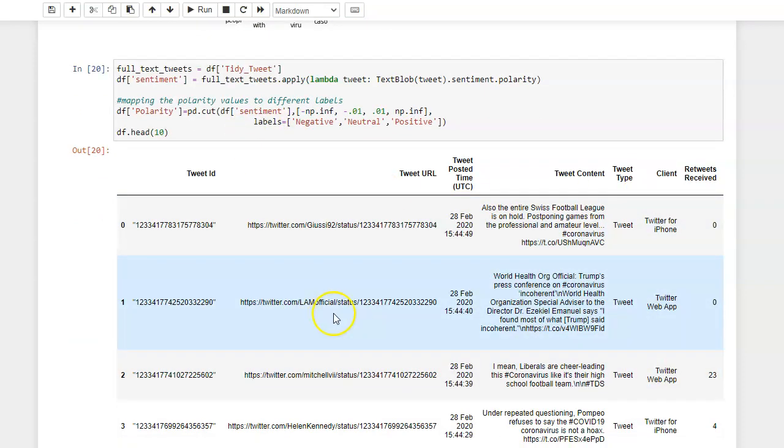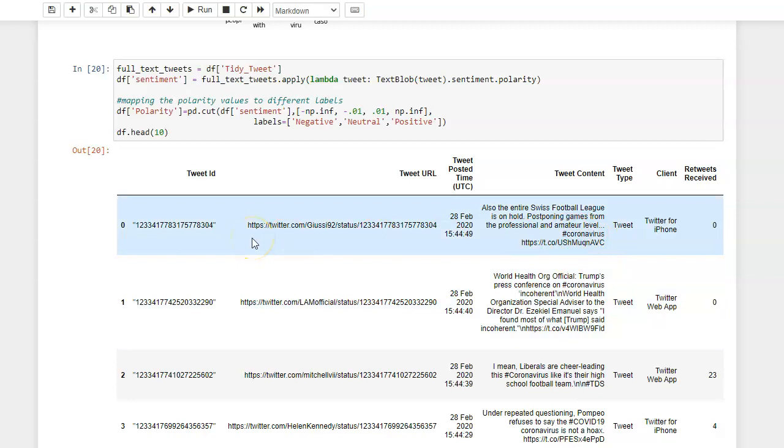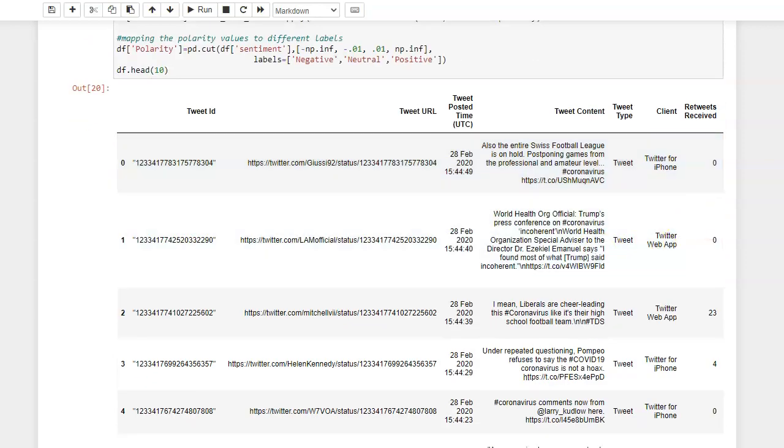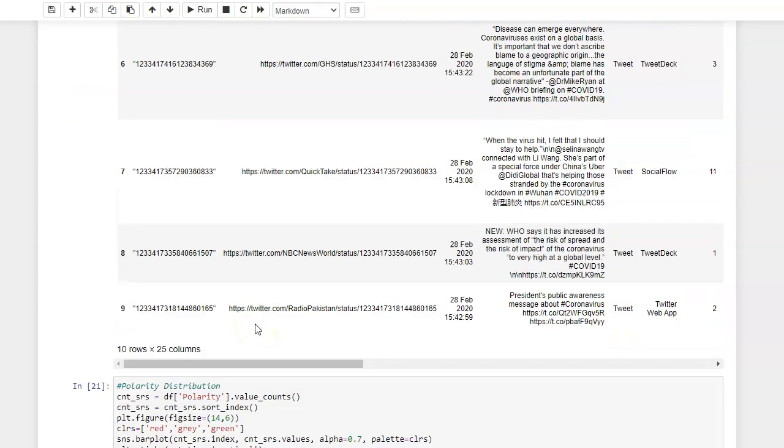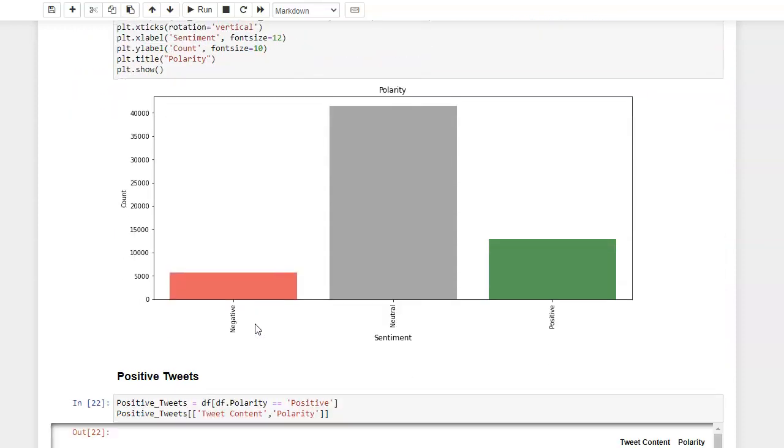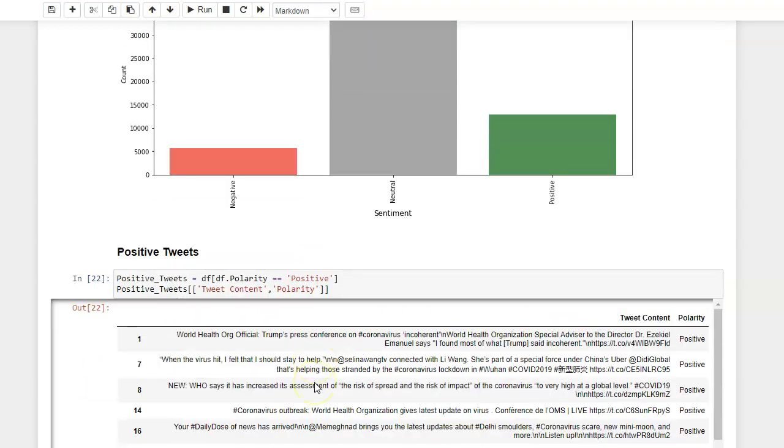Here we are mapping the popularity values to different labels. So here are the most popular ones, the contents of them, and how many times they were retweeted, etc. By popularity, despite the nature of the pandemic, most of the tweets are neutral. It's stating the facts. And there are more positive than negative, so people are resilient.